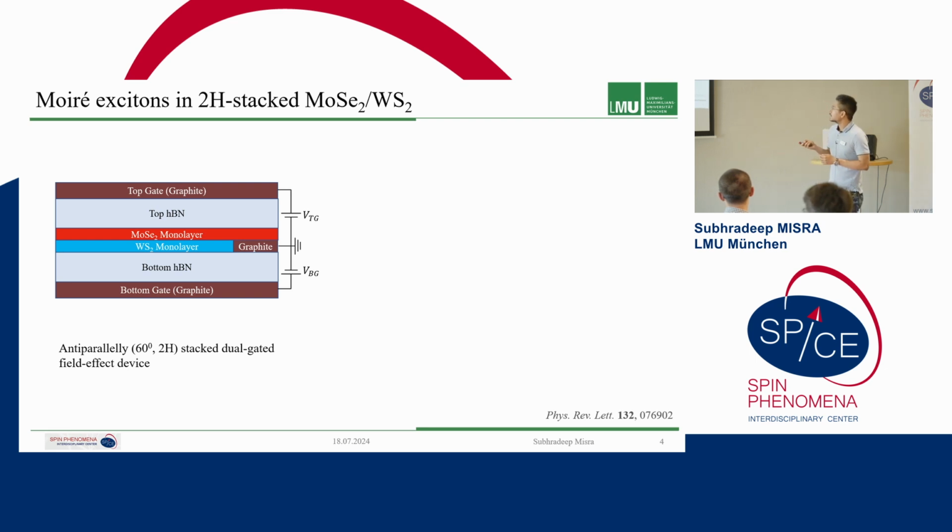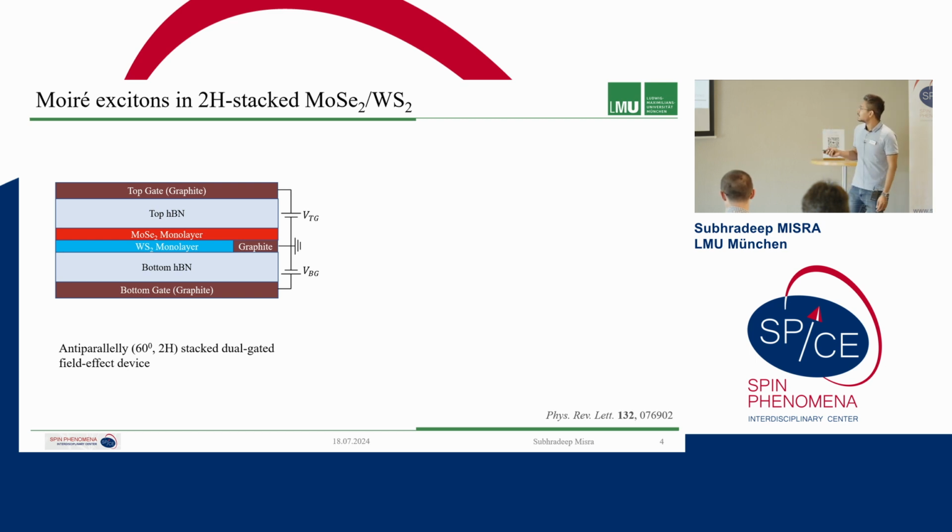But in a dual gated structure, if we make sure that we have antisymmetric voltages, that the sign of the voltages applied to the top gate and the bottom gate is different, then we are always in the neutral regime and looking at only electric field dependence. And if we have symmetric gate voltages, let's say 10 volts here and 10 volts here, then we don't have any mismatch of volts between the top and bottom gate, so there is no out-of-plane electric field, and we can study the doping only.